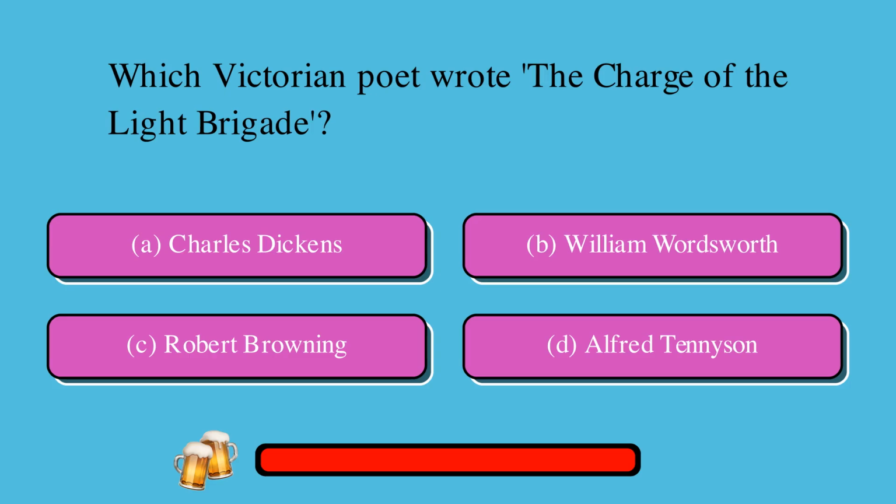Which Victorian poet wrote The Charge of the Light Brigade? A, Charles Dickens, or William Wordsworth, or C, Robert Browning, or D, Alfred Tennyson? The correct answer is D, Alfred Tennyson.